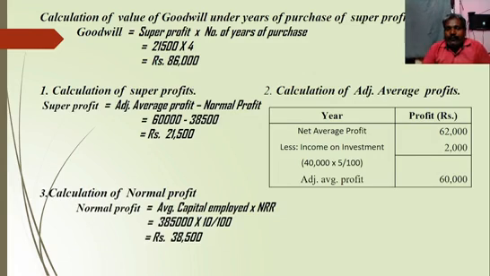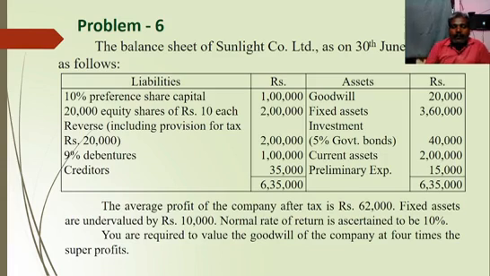adjusted average profit. They have given net average profit 62,000, then income on investment rupees 2,000. Investment made in government bonds at 5%, so the amount is 40,000. From the 40,000 we should calculate 5%.